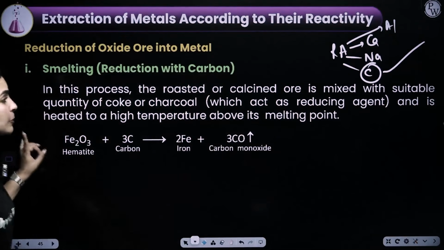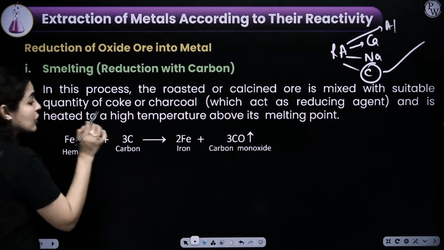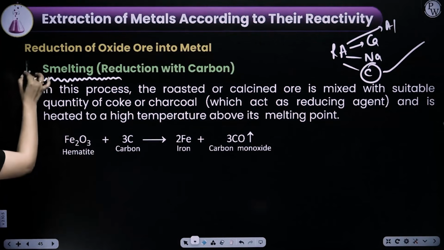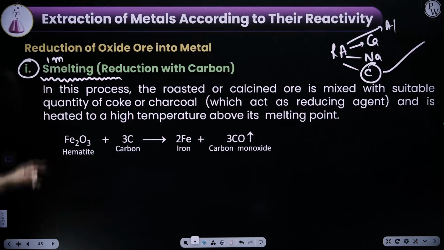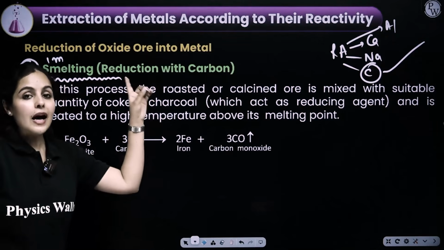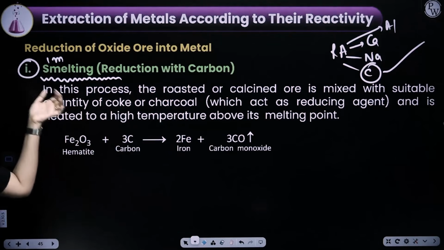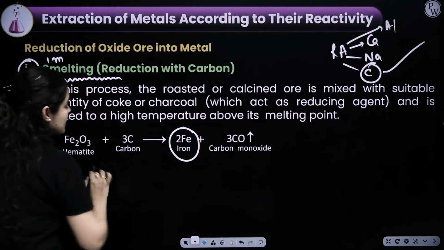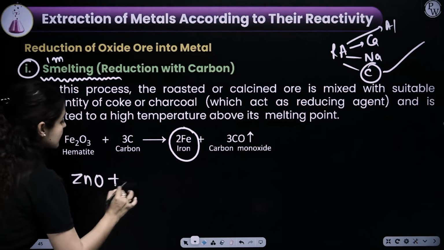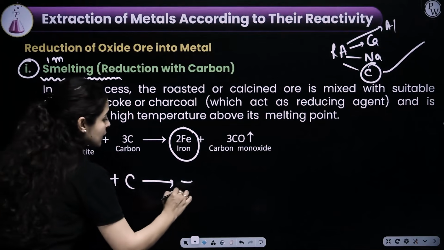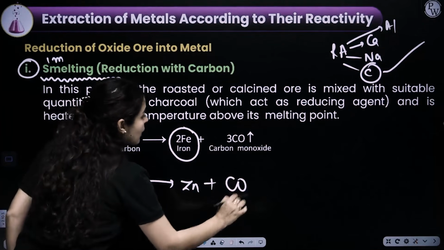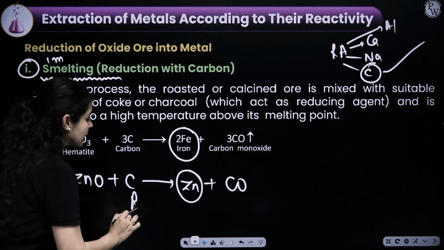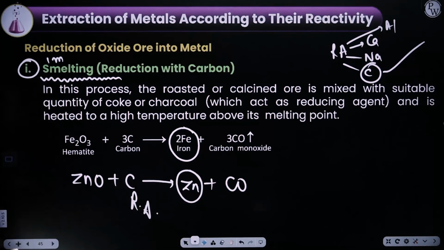So we are using carbon here as a reducing agent, and a process where carbon is used as a reducing agent is called smelting. Remember this term for 1 mark. A process where carbon is used as a reducing agent is called smelting. So if we put carbon to this oxide ore, the metal would be extracted. For example, in zinc oxide, if I put carbon as a reducing agent, I will get zinc and carbon monoxide gas would be evolved. So metal would be extracted by just adding a reducing agent to the respective oxide.